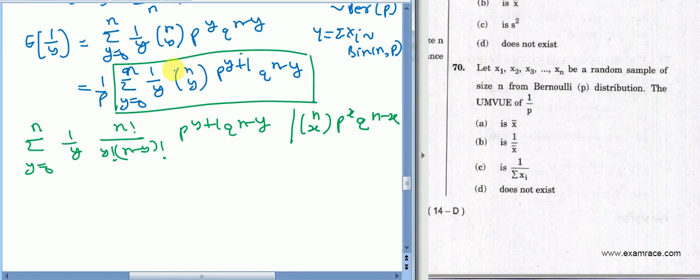Now see, if you want to prove that this is not equal to 1, then we need to do some transformations here. What will be the transformation?